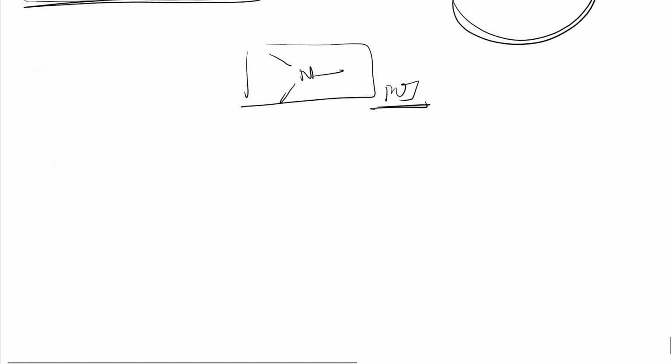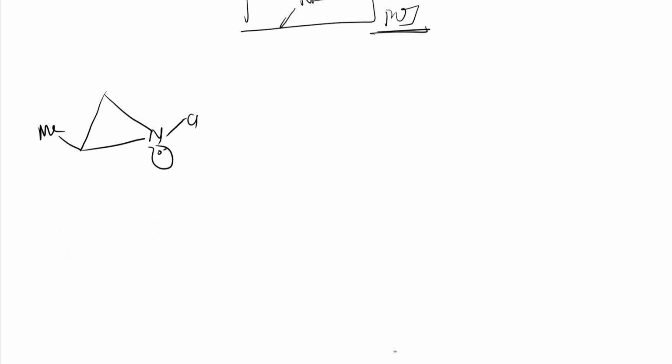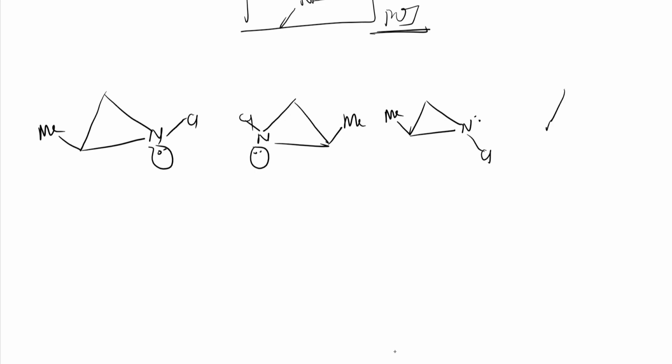This point you need to remember, right? So let us see this. All these are asymmetrical. Chlorine is here, lone pair is here, and here methyl is there. And I will take one more example, right? Chlorine above, lone pair below, like this, methyl like this. Hydrogen you can put by yourself, right? So these are the few examples I am going to take. So here chlorine is there, here lone pair, and here methyl, and here nitrogen, methyl, right? And chlorine is below here, and lone pair like this, right?